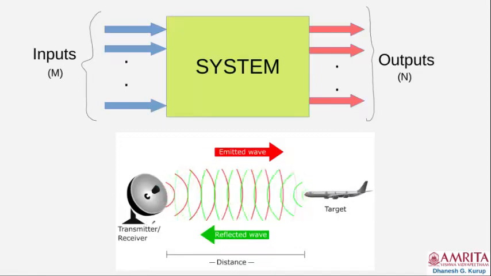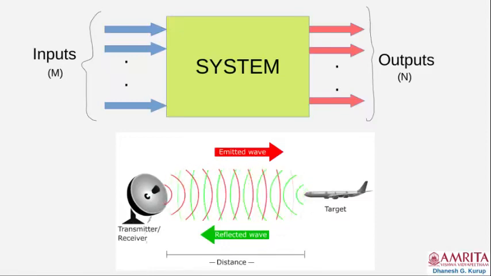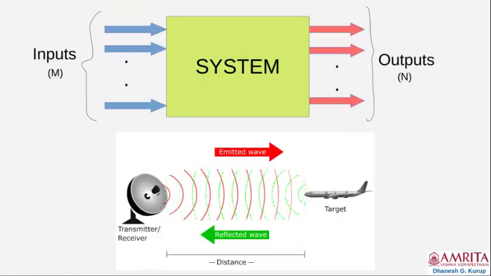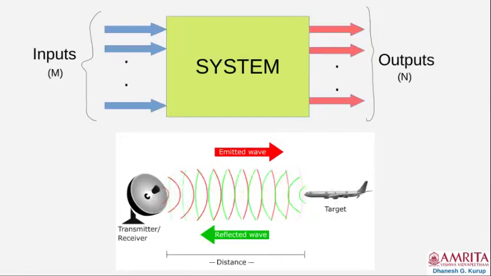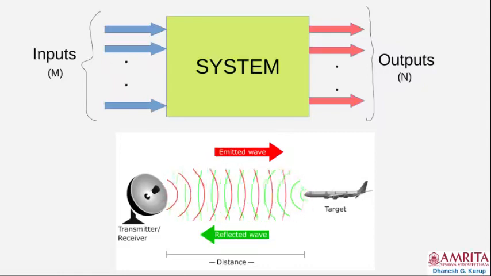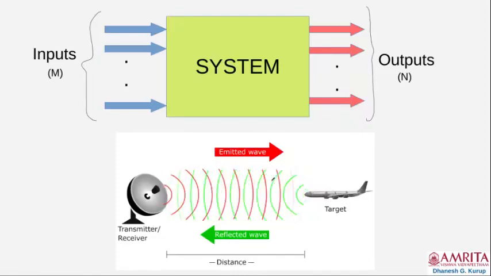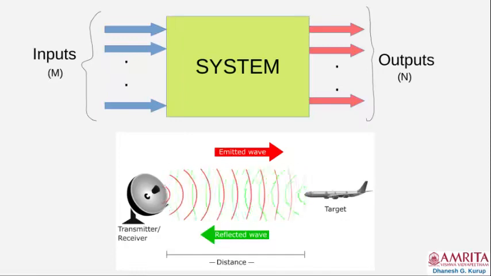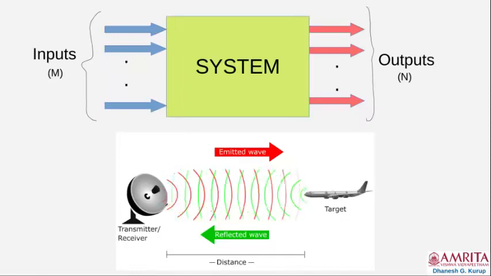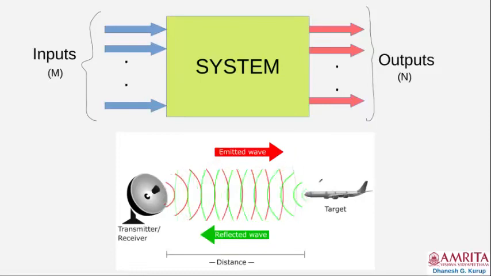Now, a receiver at the location of the transmitter will intercept the echo, do some signal processing on the echoes, and predict various parameters of the target. For example, the distance of the target from the location of the transmitter, the speed at which the target is moving, and so on. As you know, such a system is deployed widely in airports to find various information about aircraft which are landing and taking off. And this information is very valuable for air traffic controllers to control the air traffic in airports.